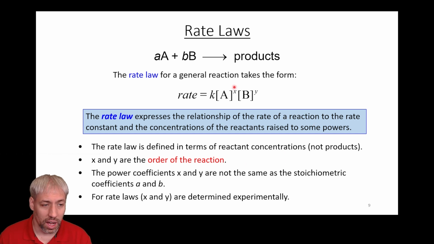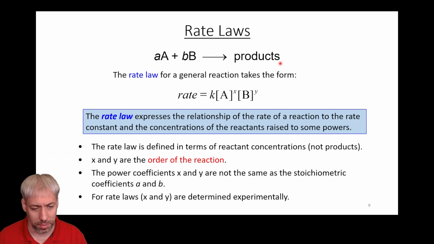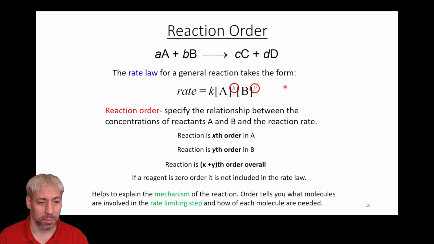And so a couple of rules to note about rate laws. They are defined in terms of reactants, so whatever is on the left side, not what's on the right side. Remember our concentration equations, where we talked about rates. There's a rate of disappearance and a rate of appearance, but for rate laws, it's always described in terms of the reactants. This x and y are the order of the reactions. They are not necessarily the same as stoichiometry. They could be the same as a and b, but that would be a coincidence. x and y are much more descriptors of a particular reaction. And something important to note is that these x's and y's can only be determined experimentally.